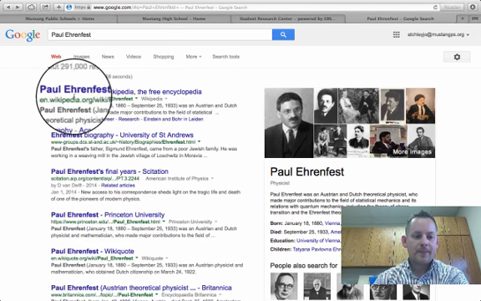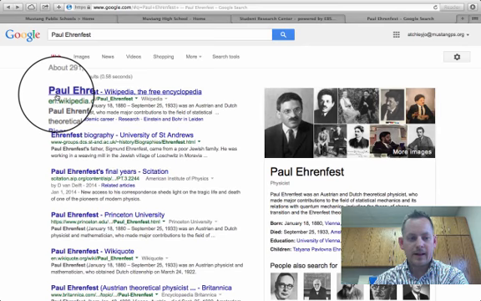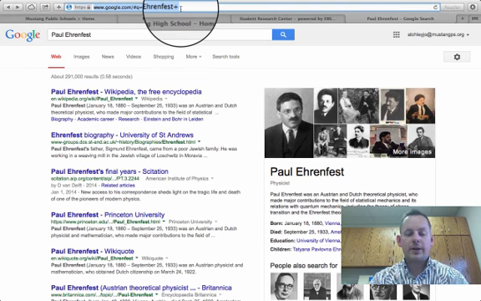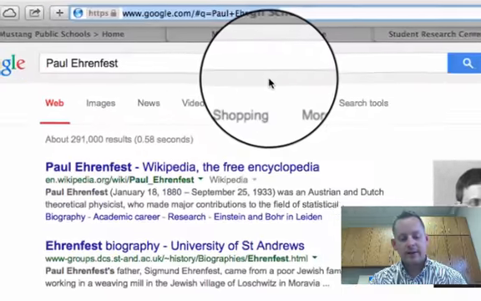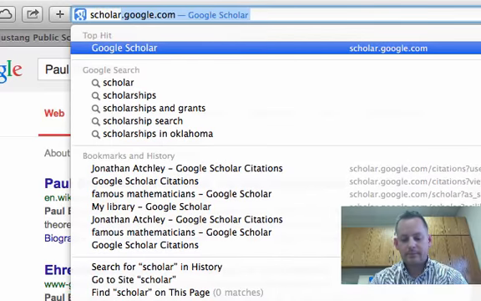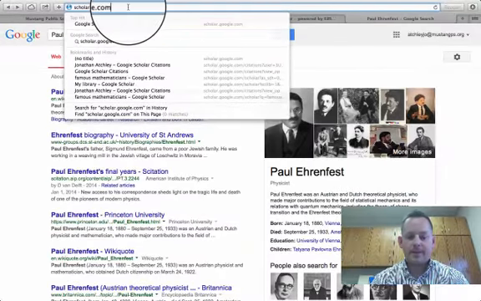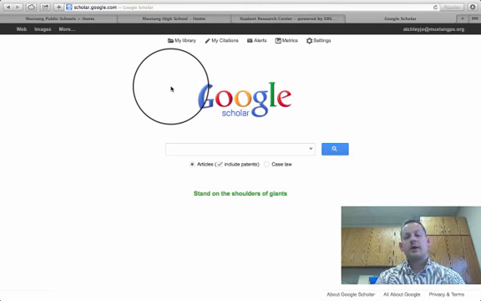Here's an idea. You honestly might want to go to something like a Wikipedia article to give you ideas about the person and ways that you could further research. But the most reliable way to do research in Google is to do this. Scholar.google.com. So the next time you hear someone say Google is not a reliable research engine, the correct answer really is yes, it is. It just depends on what part of Google that you're going to use.